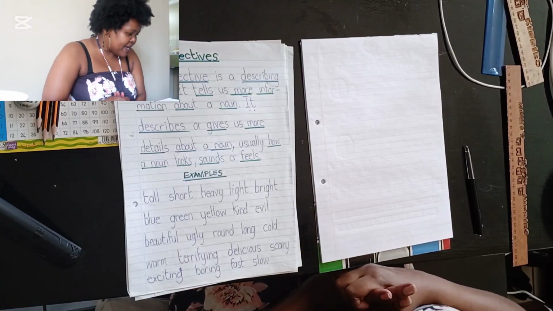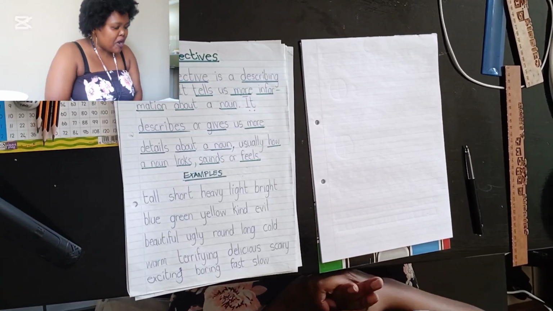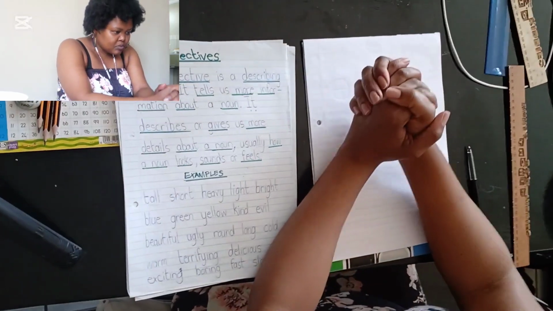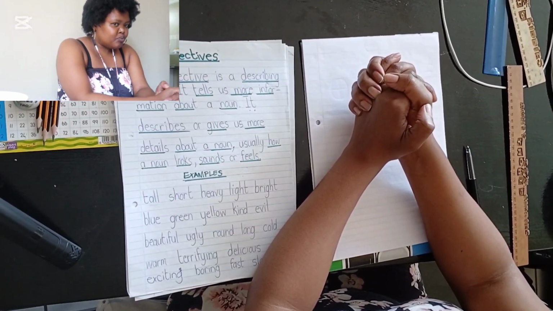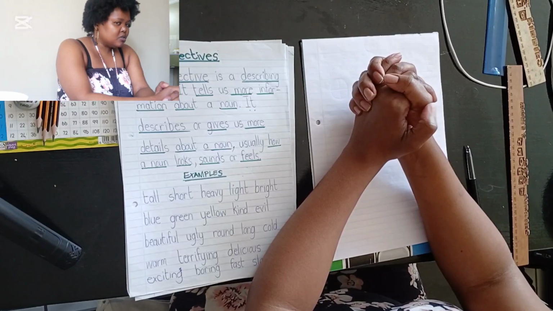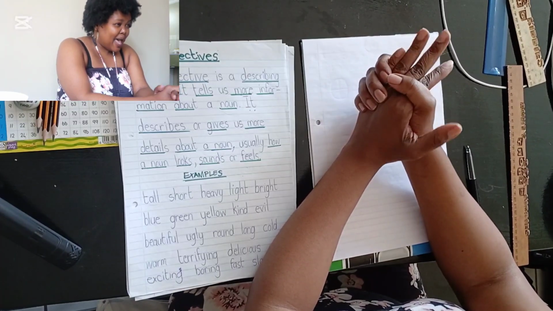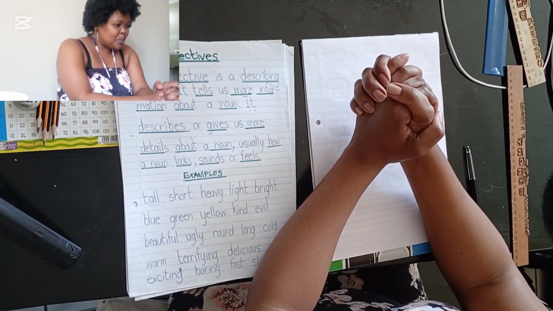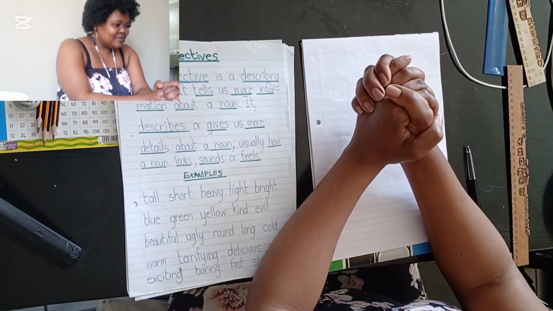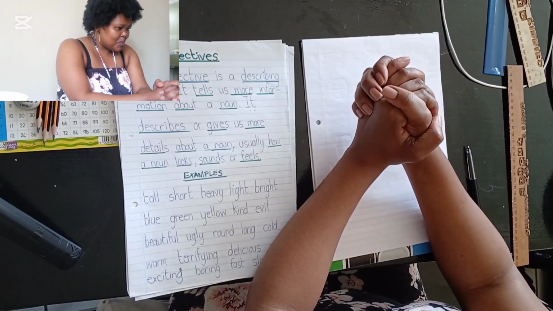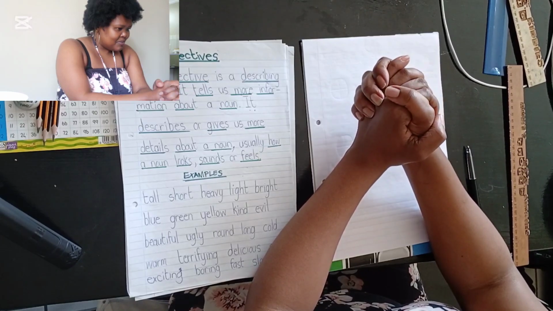My best friend was happy. Is happy an action? No, sorry. Let's say my best friend was running.